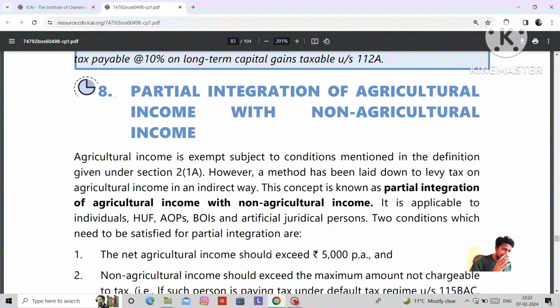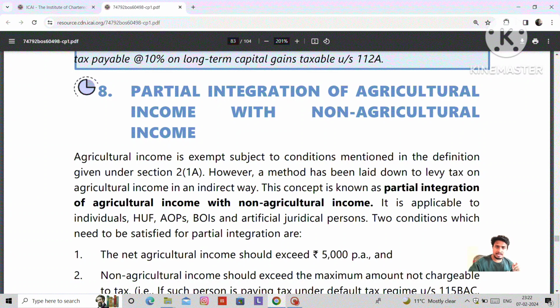Agriculture income is exempt, subject to the conditions mentioned in the definition given under section 2 subsection 1A. We know that agriculture income is exempted from income tax. We already discussed what is agriculture and what is non-agriculture. If any person is doing only agriculture, they need not pay income tax.